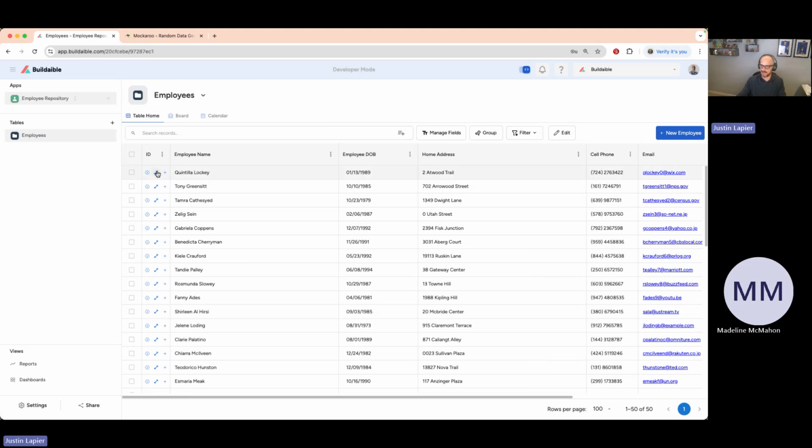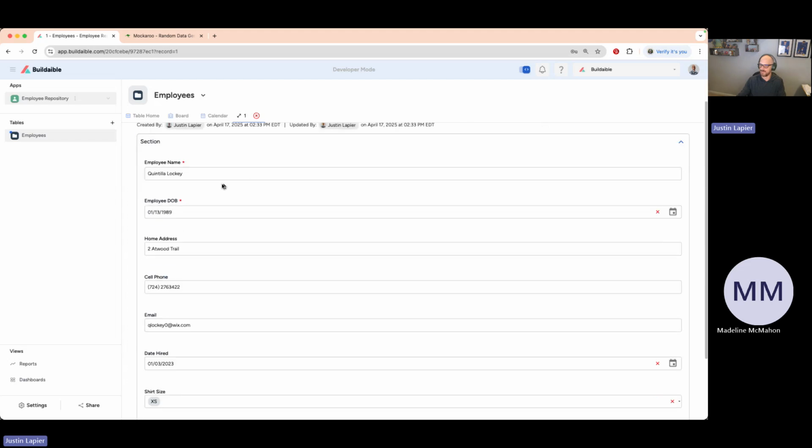I can take this a step further now and open up these individual records and make changes to it. And as I make changes and save this data, any other user that's now accessing this repository will see the updated data. And everybody will be working off of, as I said before, a single source of truth that is constantly updated. And you don't have different people looking at different spreadsheets that have been updated and they're not looking at the updated copies.